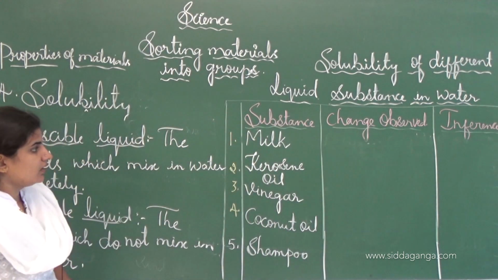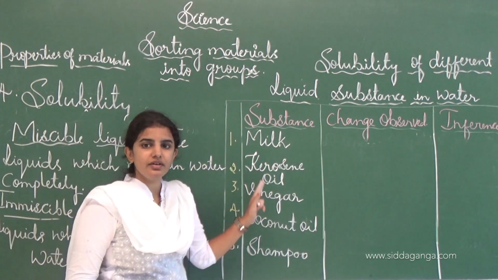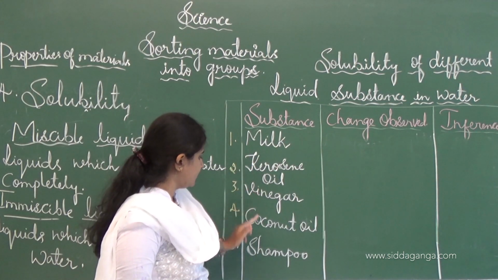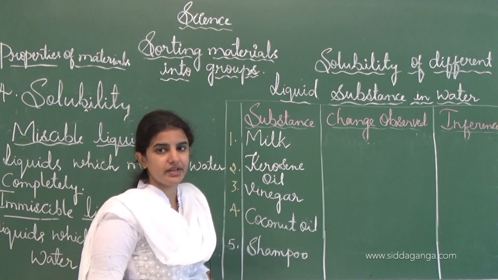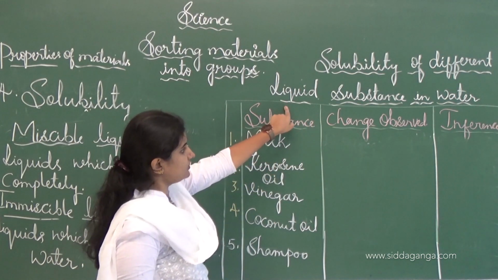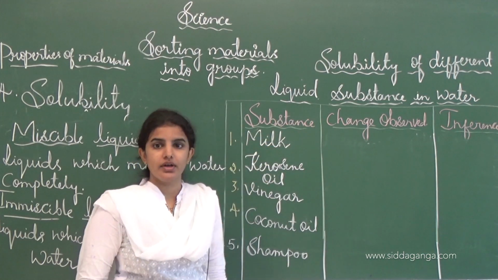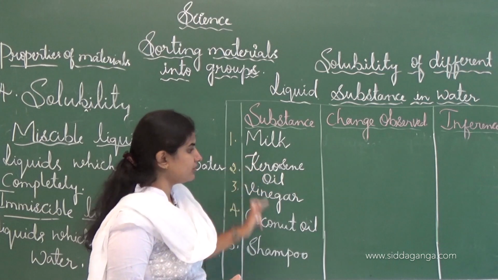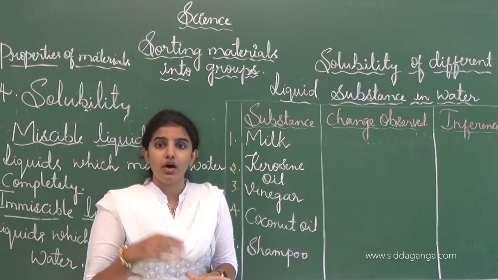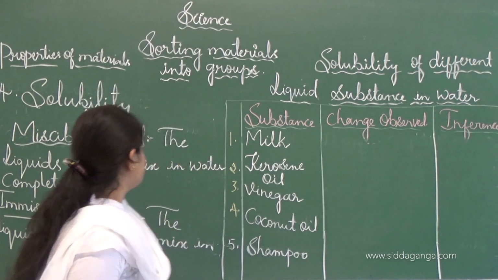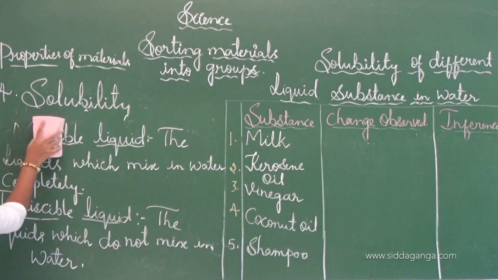The substances I will write in the first column: milk, kerosene oil, vinegar, coconut oil and shampoo. This is the solubility of different liquid substances in water. We check whether these substances will be soluble in water or mix completely in water or not. I will erase this one here.